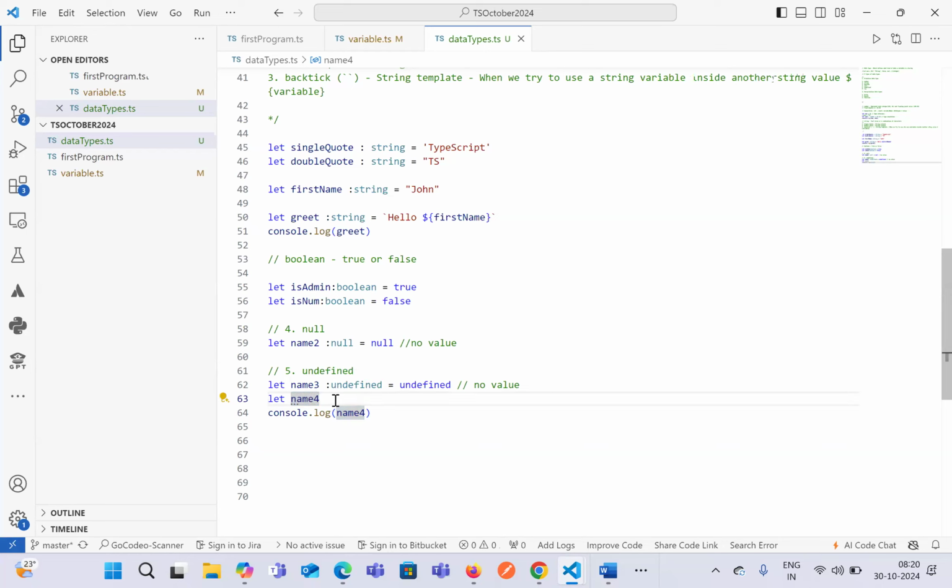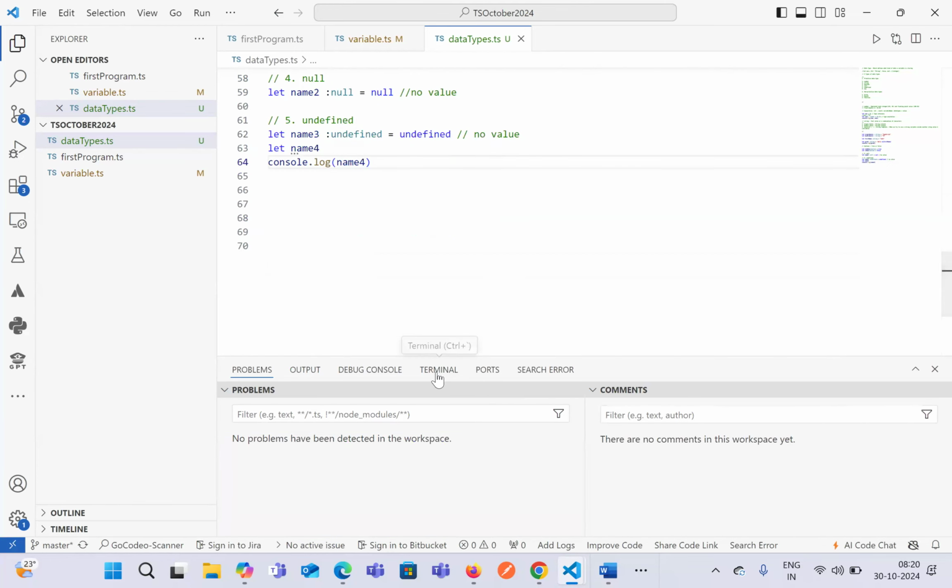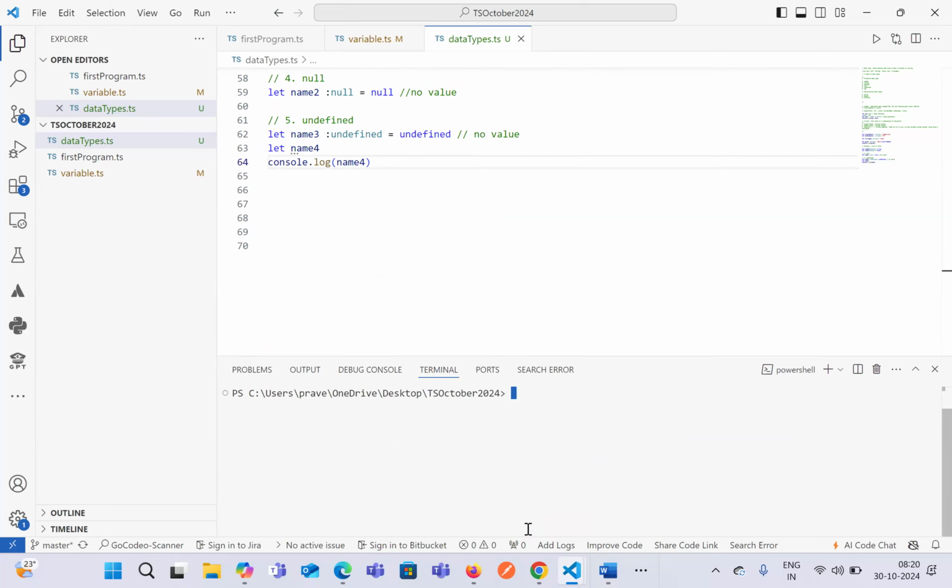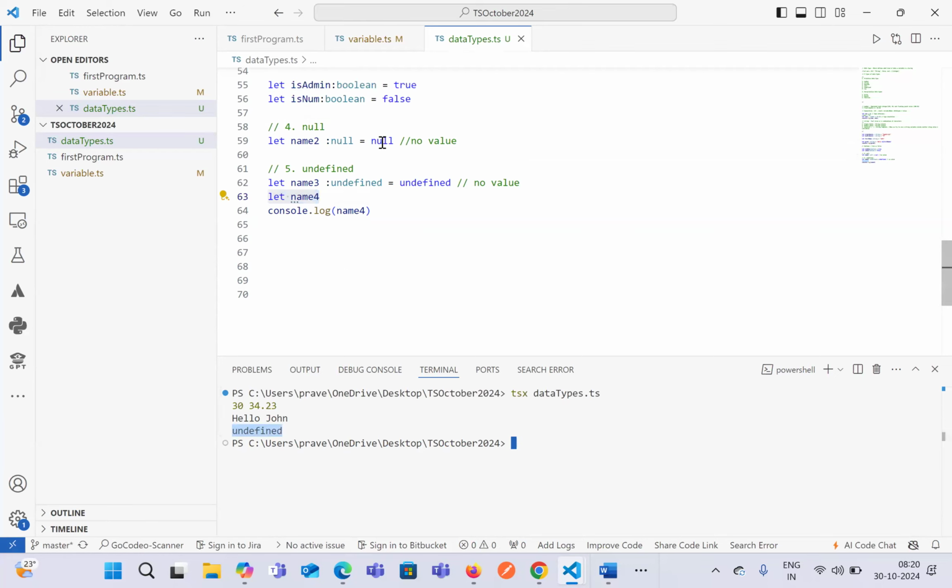So whenever we declare a variable but do not assign a value, by default it will display as undefined, which will take the data type undefined for the variable that we declared but have not assigned any value. Let's try to print it and see what is happening over here in terms of name 4. If you see, it is returning undefined. That means we have defined a variable, but we have not assigned any value. That is what is known as undefined. Whereas in terms of null, we specifically mention that we have defined a variable and we have also assigned a value as null to that particular variable.